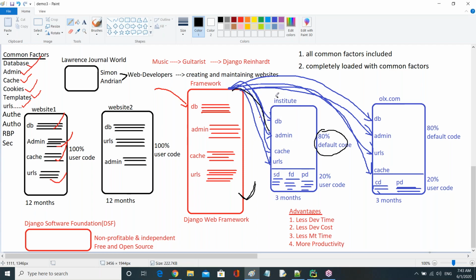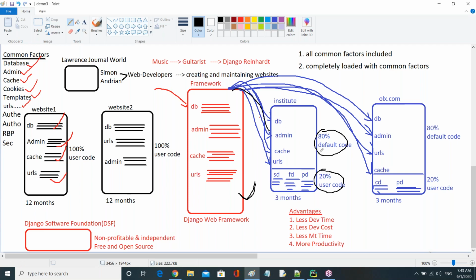And about this institute website, it has some unique operations. What are the unique operations? Storing the student details, storing the faculty details, or tracking the payment details. These operations are unique to this website only. These operations are not common for all kinds of websites. That's why they are not included in the framework. So here we add around 20% code manually.